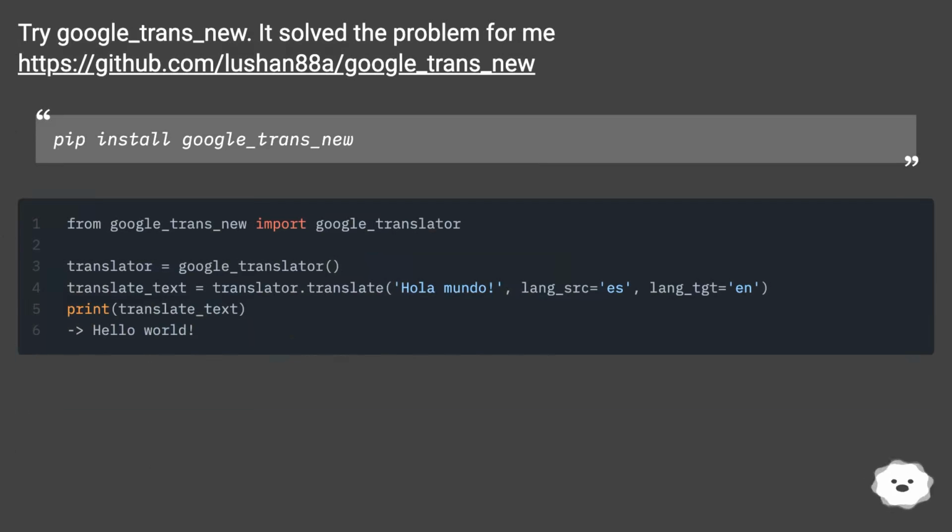Try Google_trans_new. It solved the problem for me. This URL. Pip install google_trans_new.